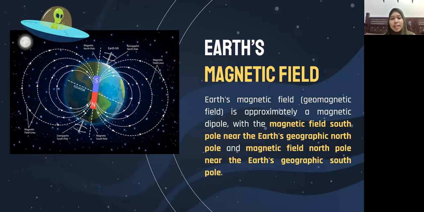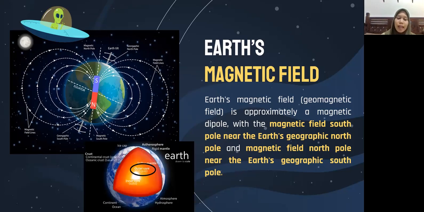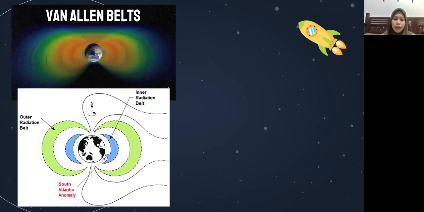And the magnetic field is generated by electric currents due to the motion of convection currents of a mixture of iron and nickel in the Earth's outer core. And when solar material stream strikes Earth's magnetosphere, it can become trapped and held into two donut-shaped belts around the planet called the Van Allen belts.